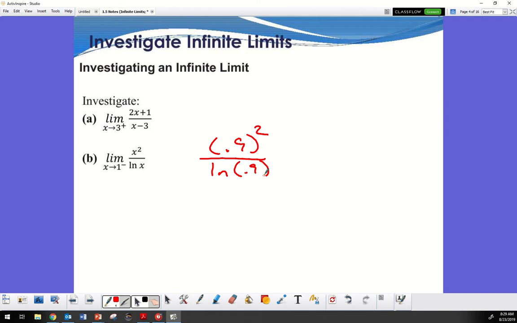To the right-hand side of 1 would be positive. To the left-hand side of 1, it is negative. So I'm going to look at it again. Now right here, I'm going to have a positive over a negative, which gives me negative infinity. x squared over ln x.